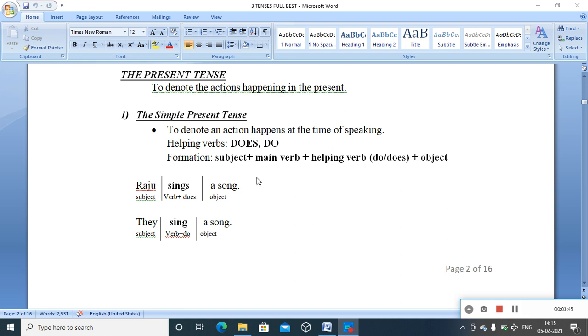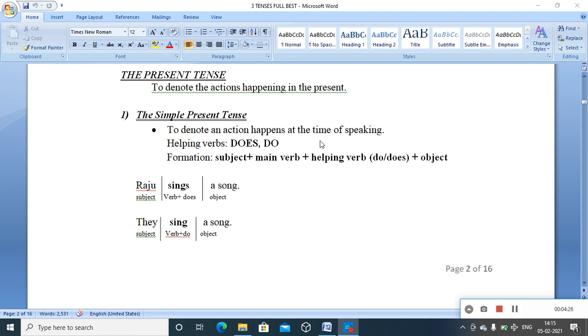See, Raju sings a song. When you talk about Raju sings a song, this is the first thing we have to note down: the usage. What kind of actions can be referred to using this tense? This is to denote an action that happens at the time of speaking. Definitely it's a present time action, but the action happens just at the time of speaking. Raju sings a song means this person, the subject Raju, does this action at the moment of speaking.